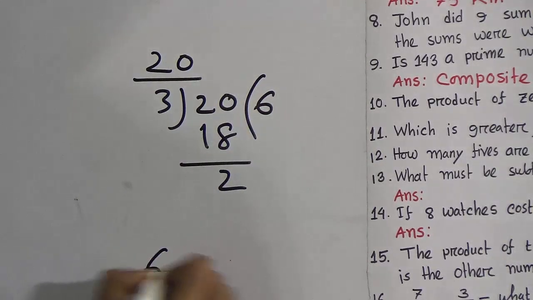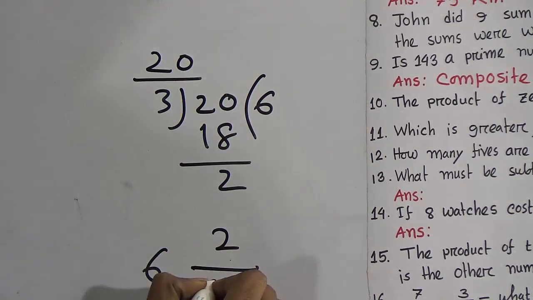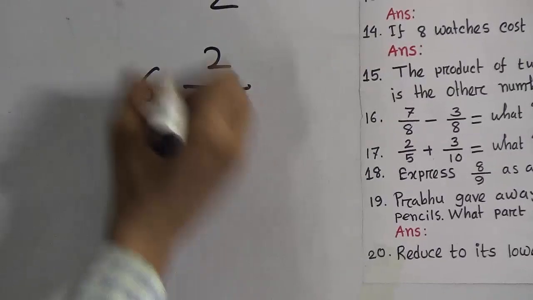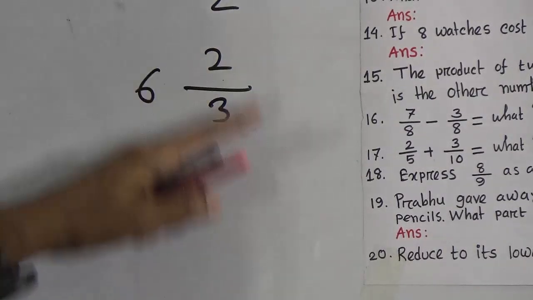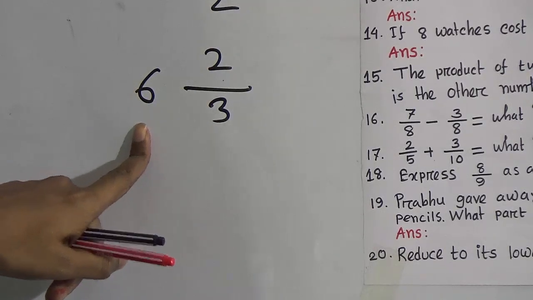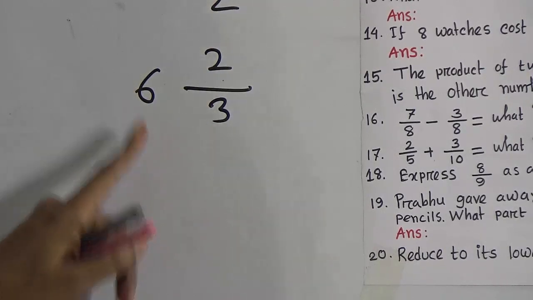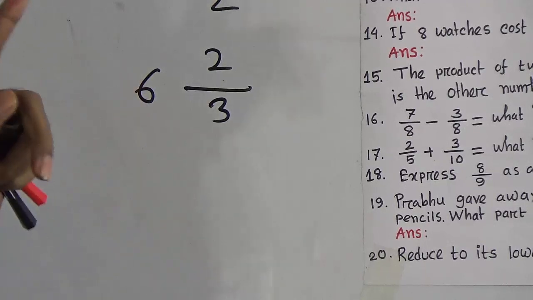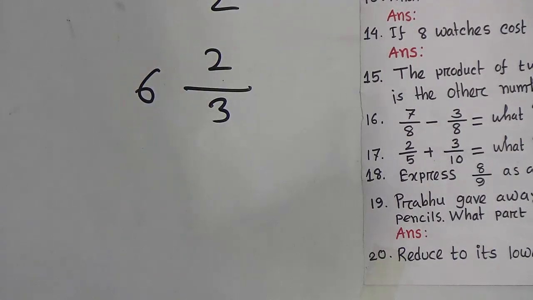That means 6, 2 by 3. You see, this 6 is the integer part. And now say, is 6 greater or 10 greater? Obviously 10 is greater. Therefore we can say 10 1 by 3 is greater than 20 by 3.